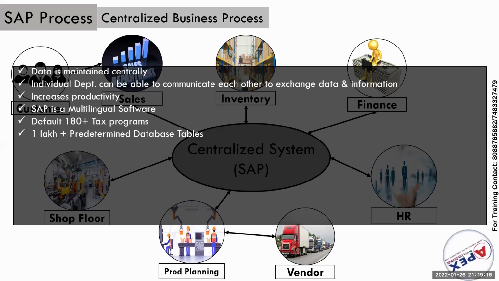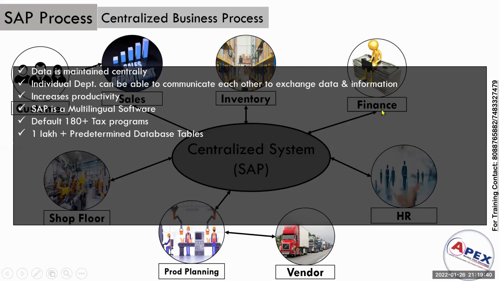See, in SAP, as I told you, it is a big software. In SAP, 1 lakh plus predetermined database tables are there. You will come to know what database tables are. In general, in the sales department we have several data. In the inventory department, we need to maintain several data.